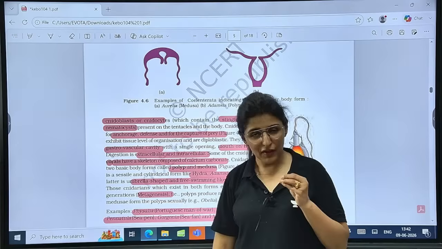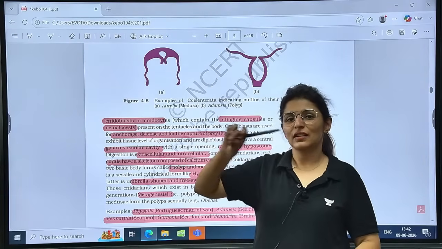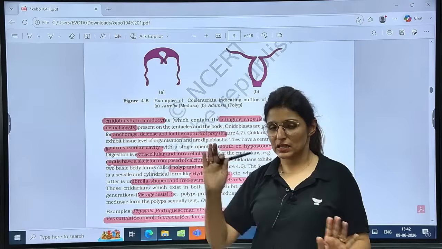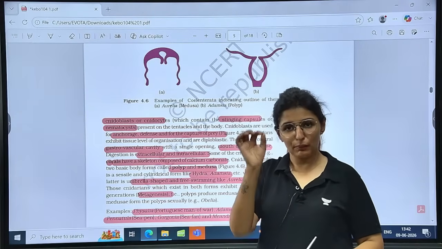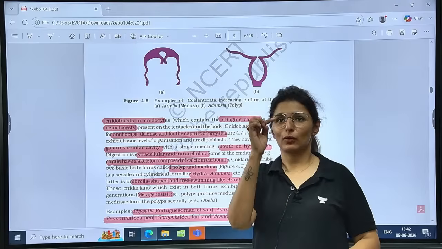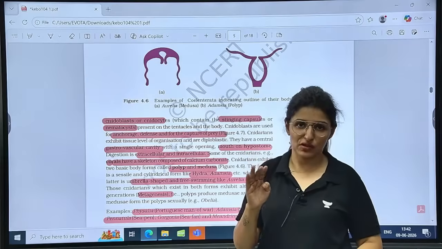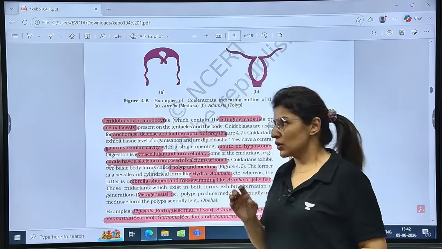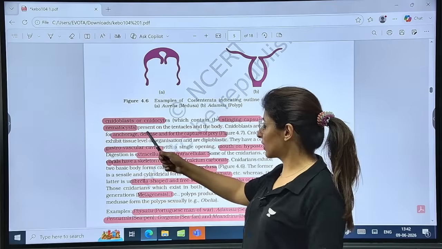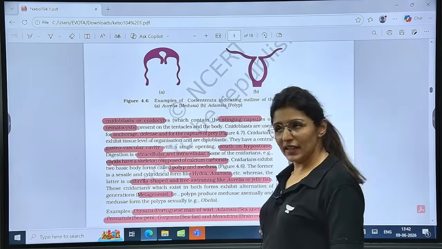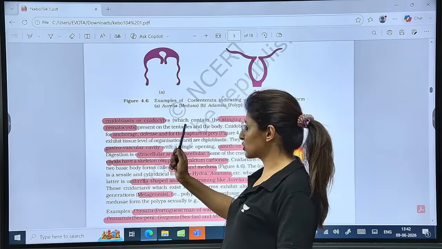See, whenever a function is given in your book, always write it as 1, 2, 3. Never write it in lines like essays. Don't write essays. Your mind will always capture that picture in a better way if it is written 1, 2, 3. You should know how many functions there are. If you have not done that previously, try it now. So what are the functions? Anchorage, defense and capture. So ACD you have to remember: anchorage, capture and defense.